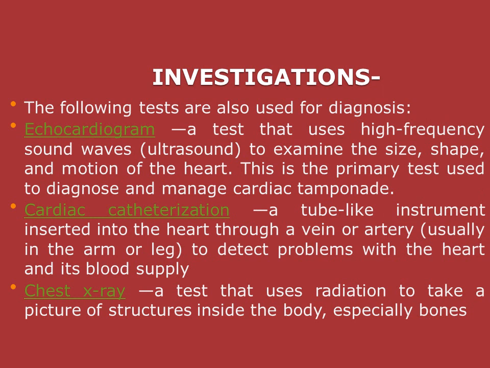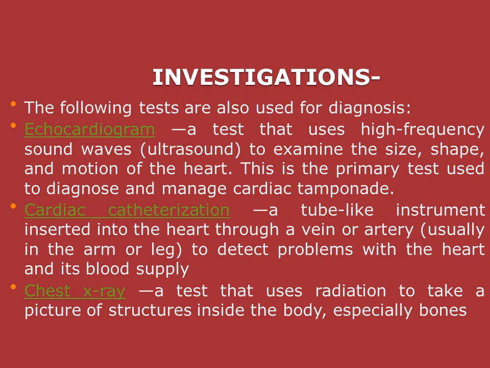Then investigations include echocardiogram. This is a test that uses high frequency sound waves, that is ultrasound, to examine the size, shape and motion of the heart. This is the primary test used to diagnose and manage cardiac tamponade. Then cardiac catheterization: it is a tube-like instrument inserted into the heart through a vein or artery, usually in the arm or leg, for example the femoral artery, to detect problems with the heart and its blood supply.